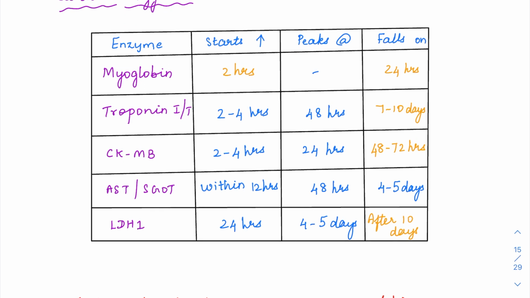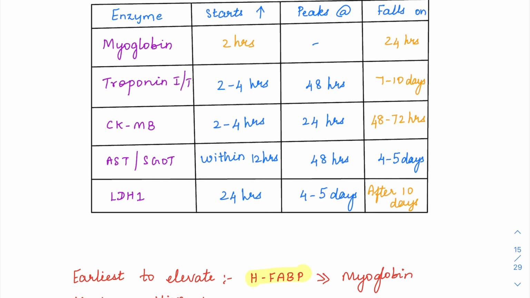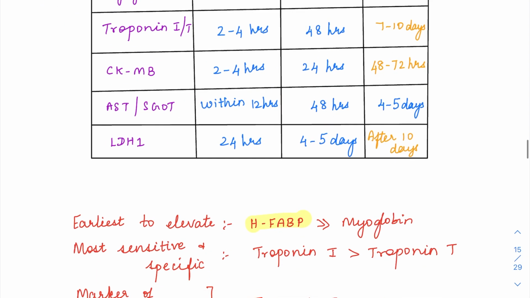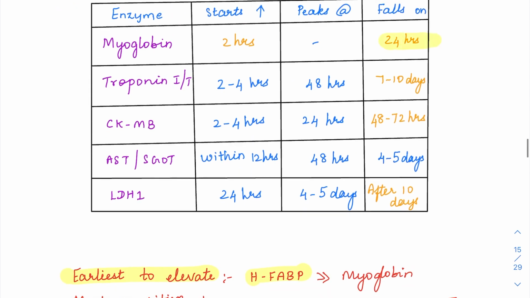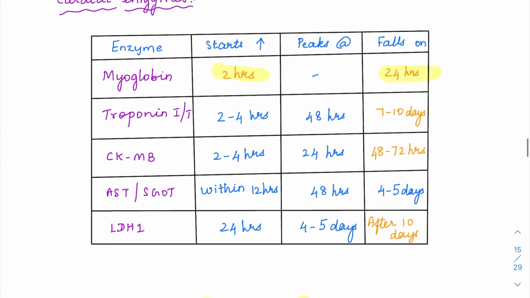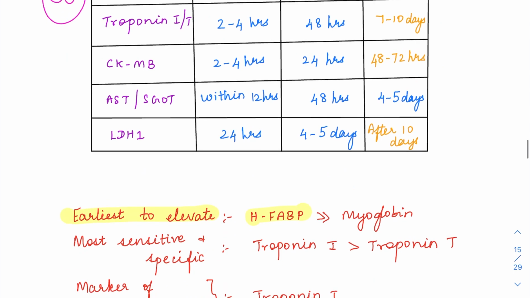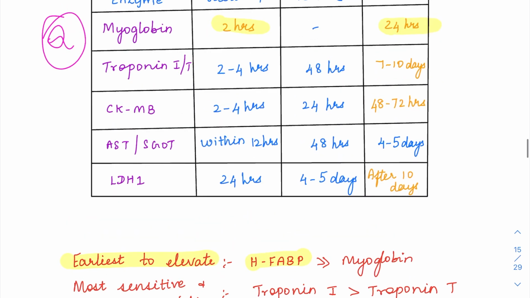We have various enzymes. Previously, the earliest biomarker was considered to be myoglobin, but now we have something called heart-associated fatty acid binding protein. HFABP is the earliest enzyme to be elevated, earlier than myoglobin. Myoglobin starts elevating within 2 hours, and then comes back to normal within a day. This table is quite important. The names of the enzymes, their starting and ending times are important, and the MCQs associated with it.